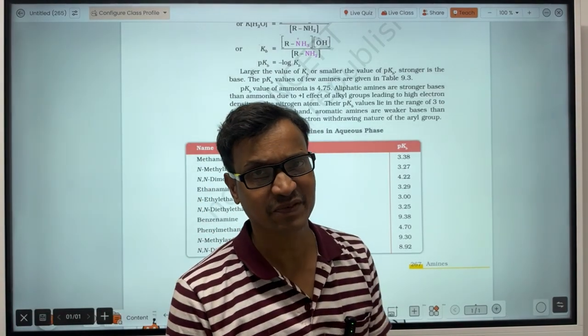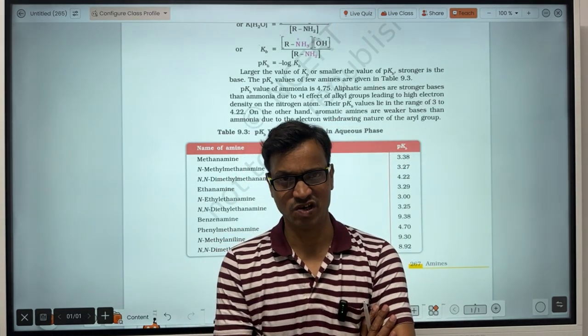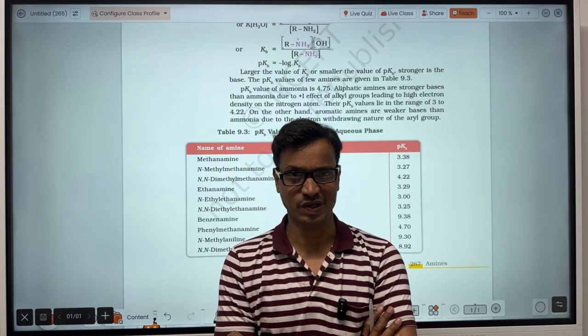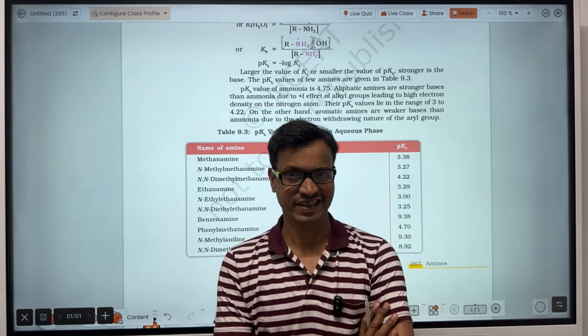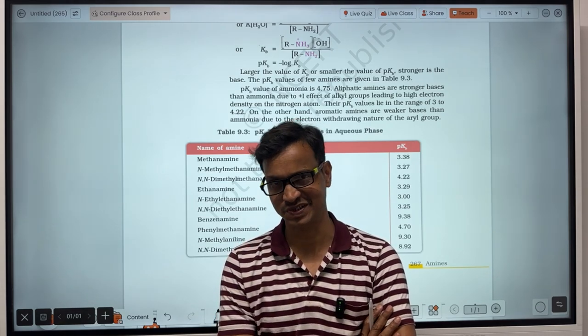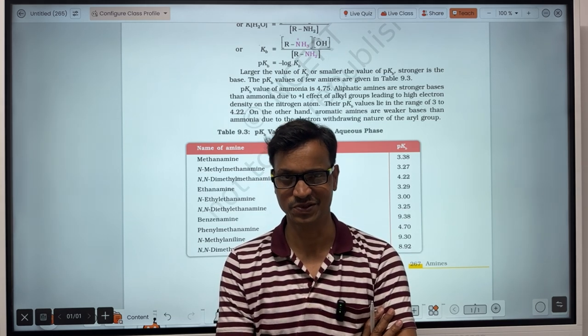That was the experimental proof that amines are a stronger base than ammonia. By experimental proof, they found the pKb value of ammonia and of the amines: for ammonia the pKb value was 4.75, and for the amines it ranged between 3 and 4.22.